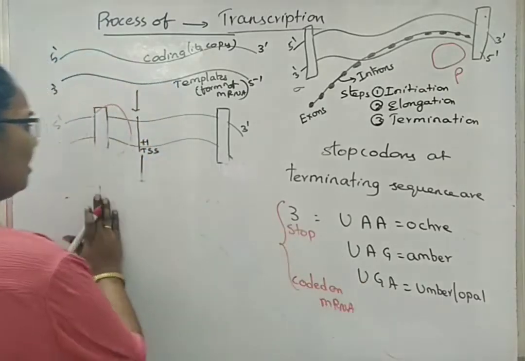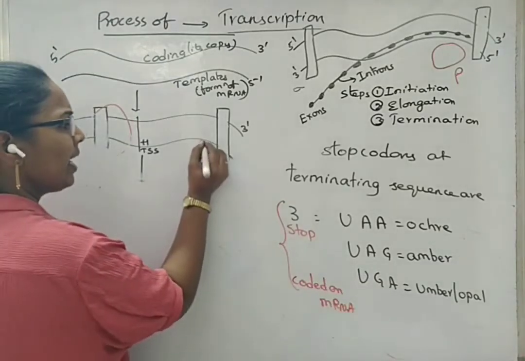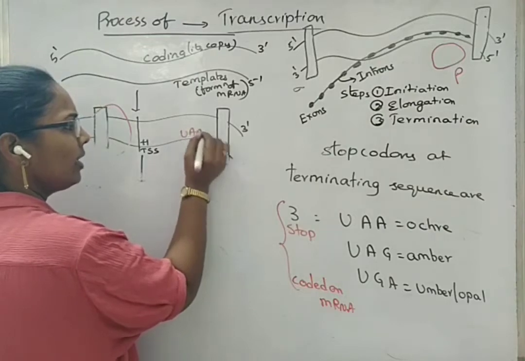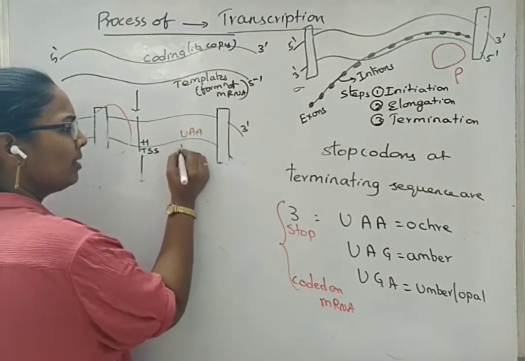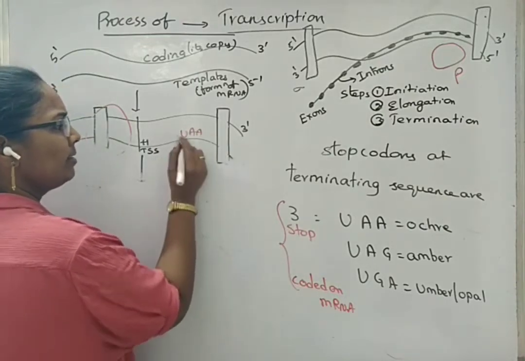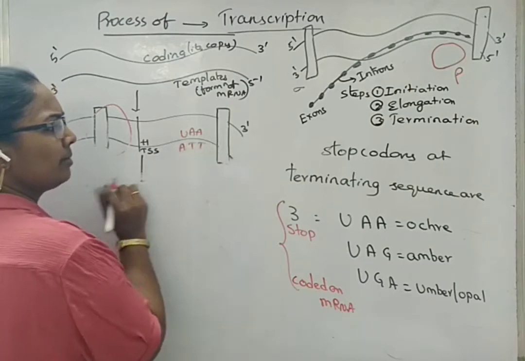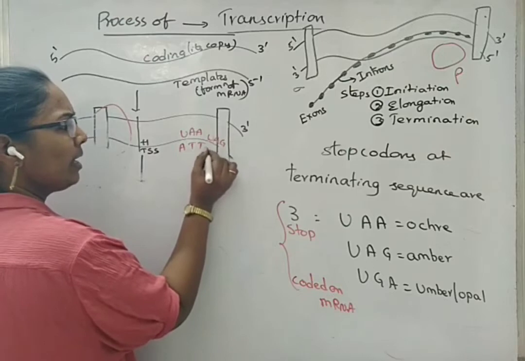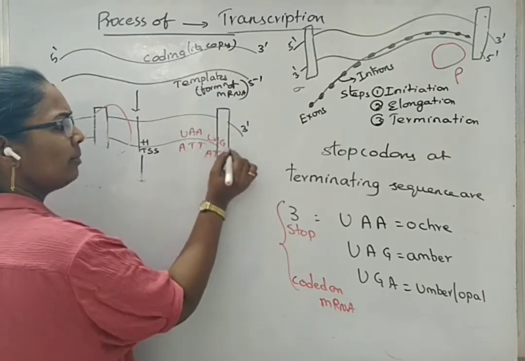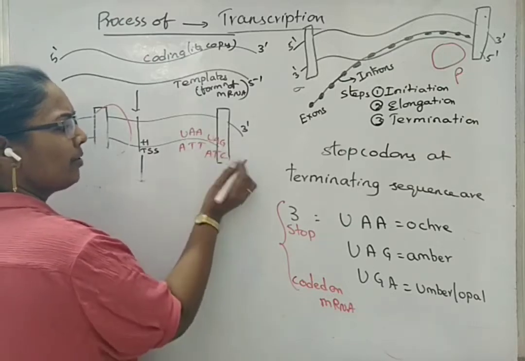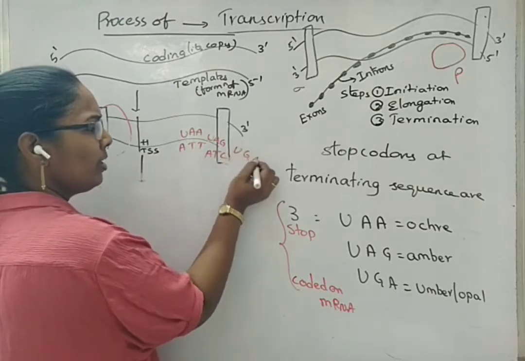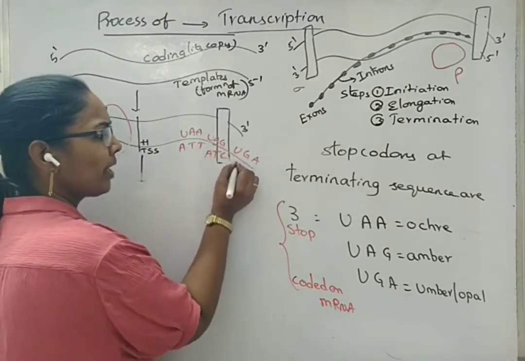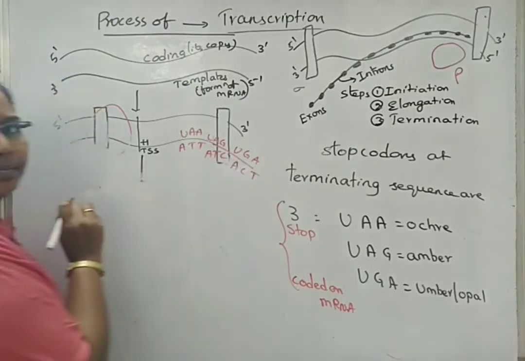It means that the template strand will have some sequence. For UAA on mRNA, the template will have adenine, thymine. For UAG of mRNA, it will have adenine, thymine, cytosine. For UGA of mRNA, the codon sequence on the template strand will be adenine, cytosine, thymine.